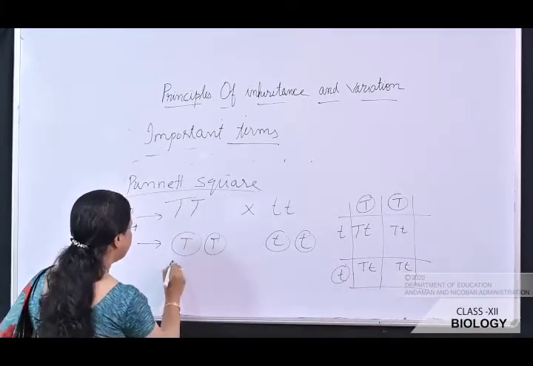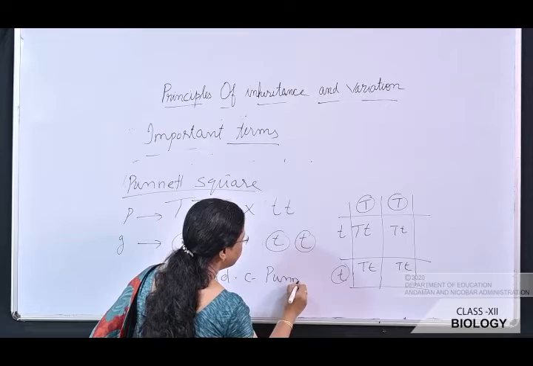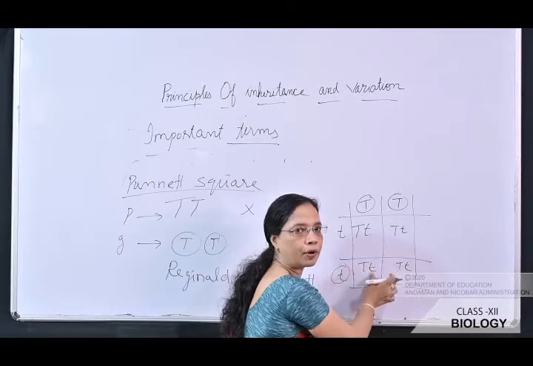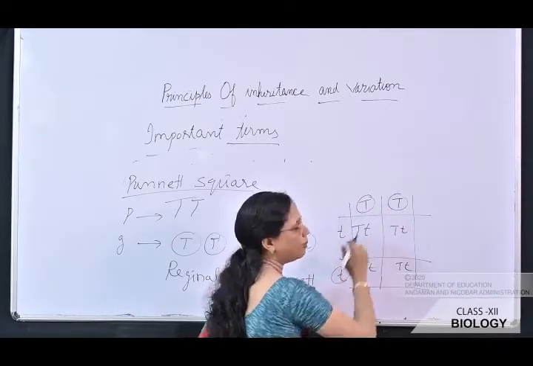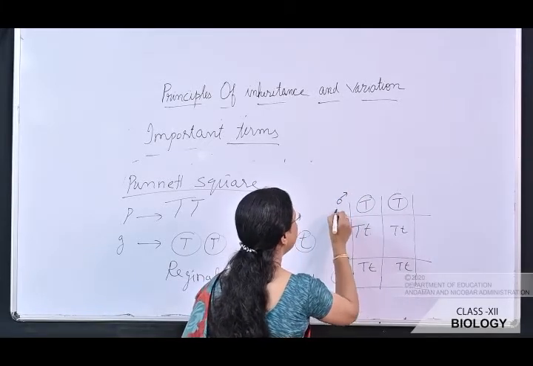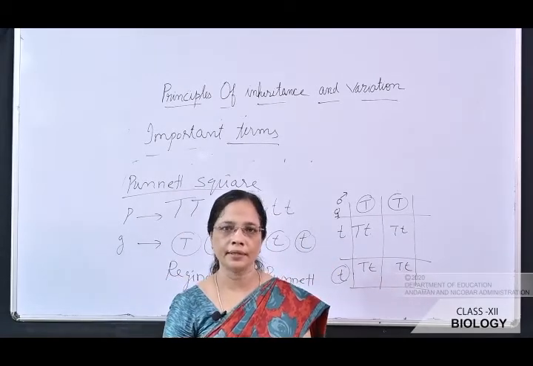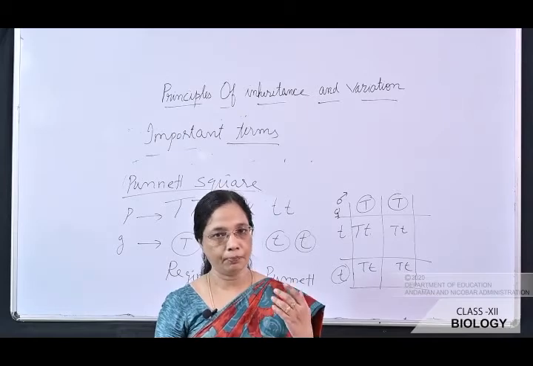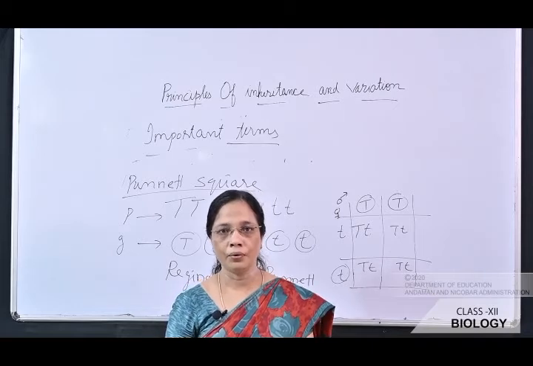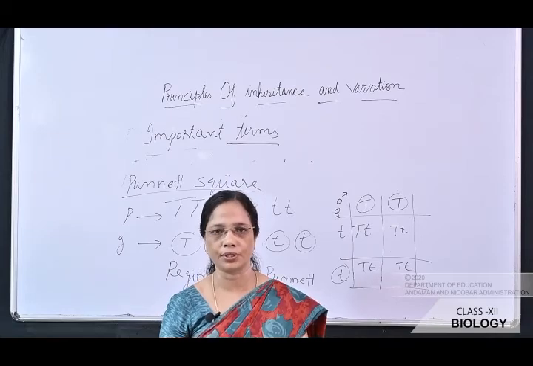This is proposed by Reginald C. Punnett. So this is the possible genotype of the offspring. Here the gametes are written. Suppose the male gamete is written over here and the female gametes are written over here. Okay, so now we have studied the various important terms of this chapter. In the next class we will study how Mendel carried out his experiment, what was his conclusion. Okay, thank you.